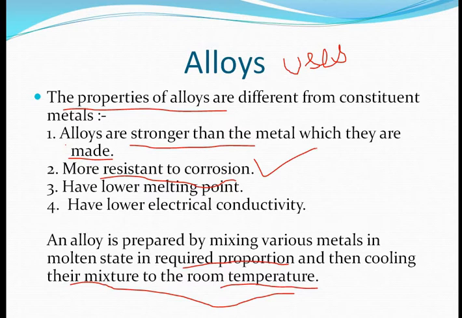Like aluminium, we use duralumin, an aluminium alloy, in aircraft structures, and it is resistant to corrosion. That is very helpful to prevent the rusting of that metal.